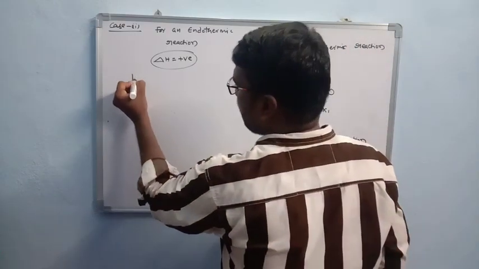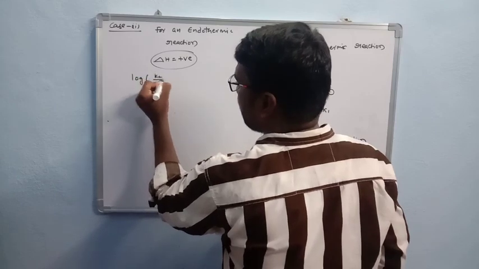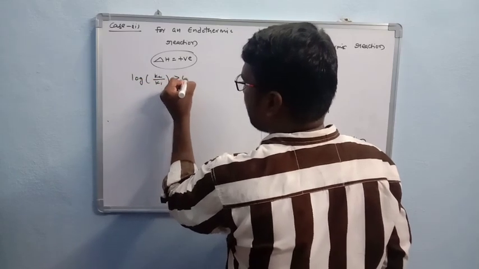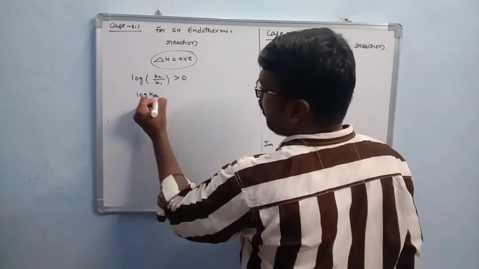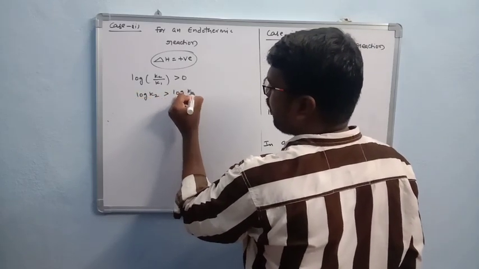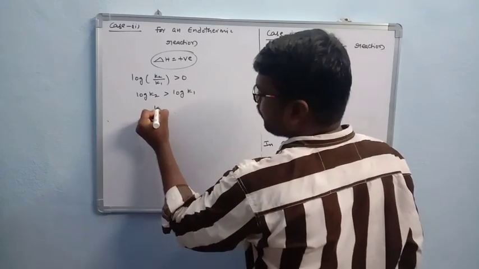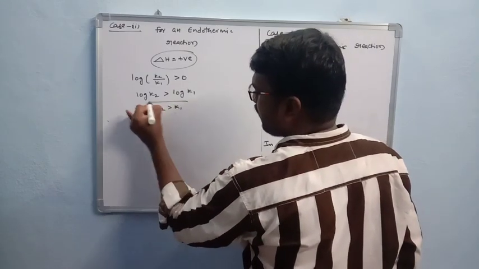So how can you write here? Log K2 by K1 is greater than 0. So log K2 minus log K1 is greater than 0, log K2 is greater than log K1. So from this, K2 is greater than K1.